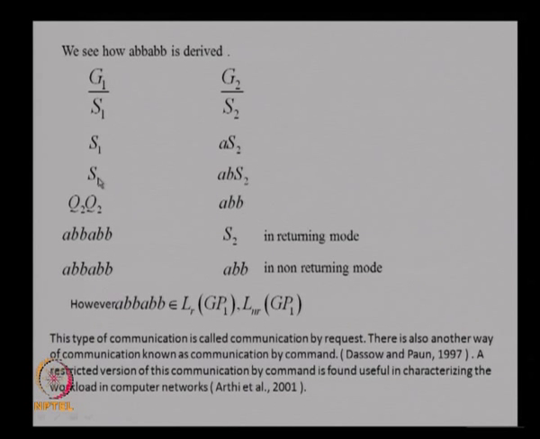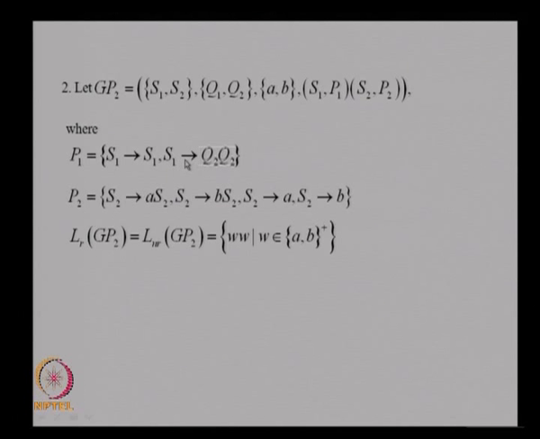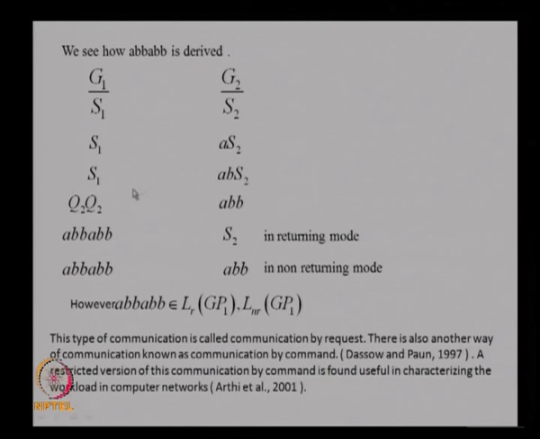And from S1, if you use the other rule, S1 goes to Q2 Q2, sorry, it should be Q2 Q2. So, when you generate Q2 Q2 here, there are two query symbols appearing, both of them refer to the second component. So, for this Q2 ABB is supplied, for this Q2 again ABB is supplied. So, you get strings of the form WW here, and because you can use any order of derivation here, any W can be generated. So, the generated string will be of the form WW.